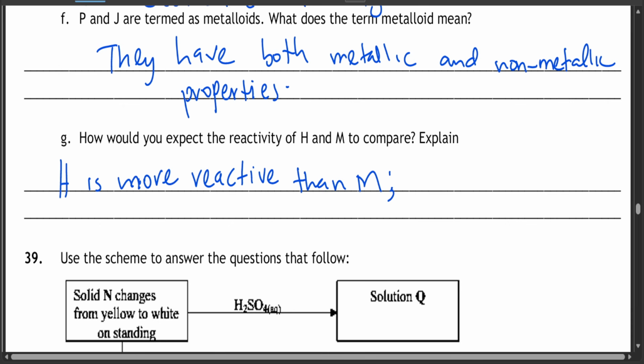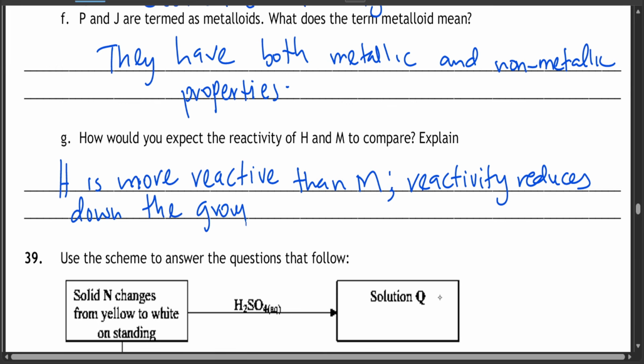And why do we say that? Because reactivity reduces down the group. This is because of the decrease of electronegativity down the group.